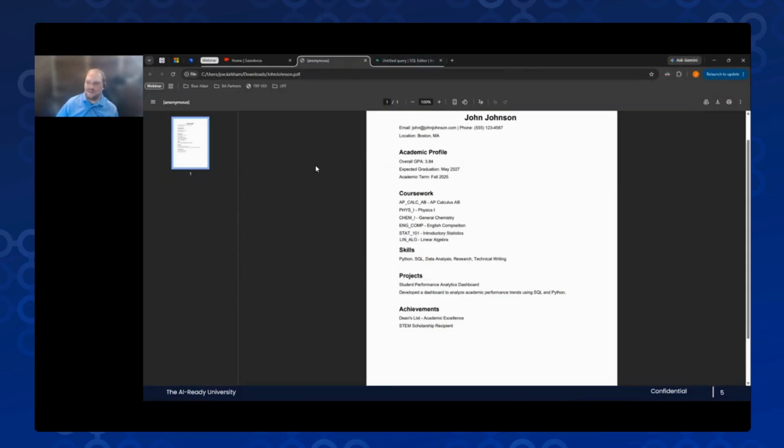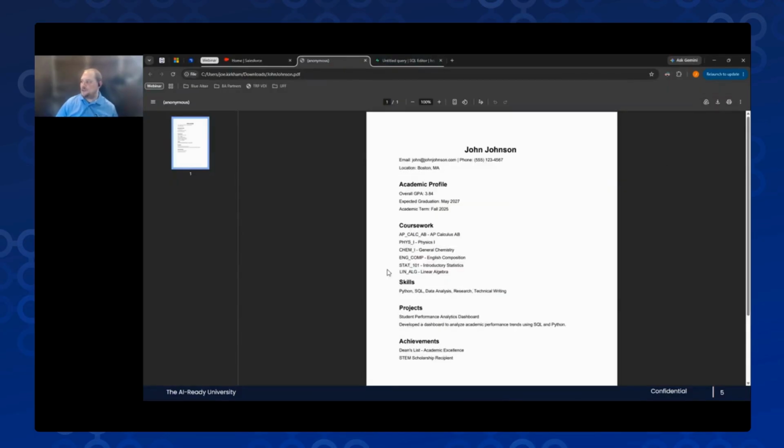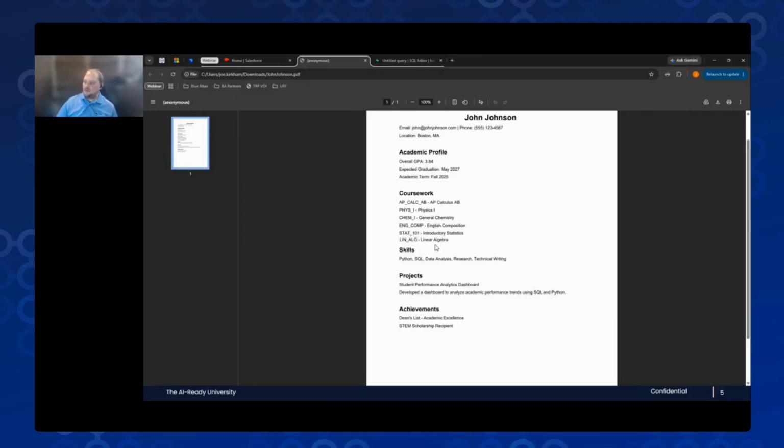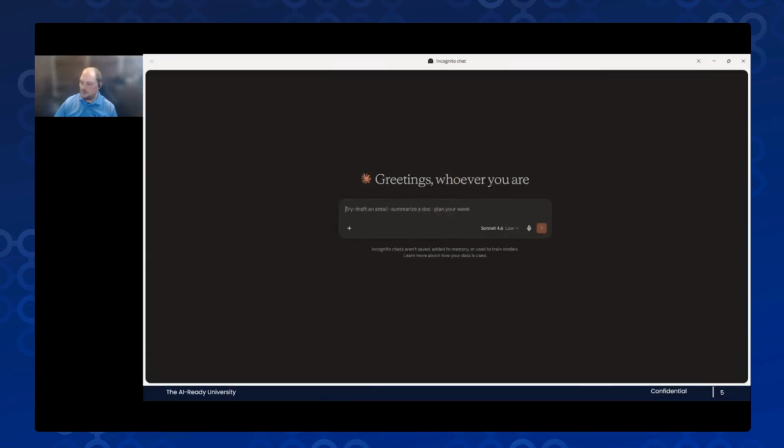Okay, so with that, we are going to assume the role of a prospective student to Acme University. We've got a pretty straightforward resume and academic profile here for the very consistently named John Johnson. He's got an overall GPA of 3.84, graduating next May. Here's some coursework, some skills, and some other information to round out our resume. So I'm going to hop into Claude.